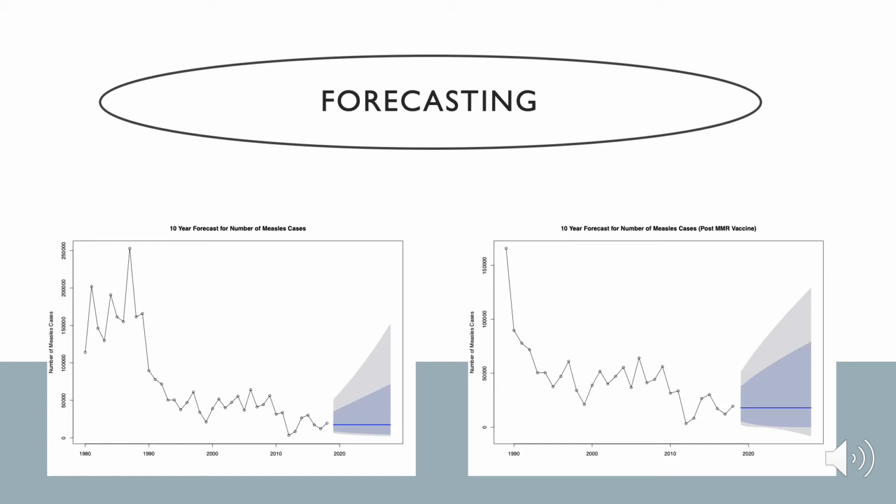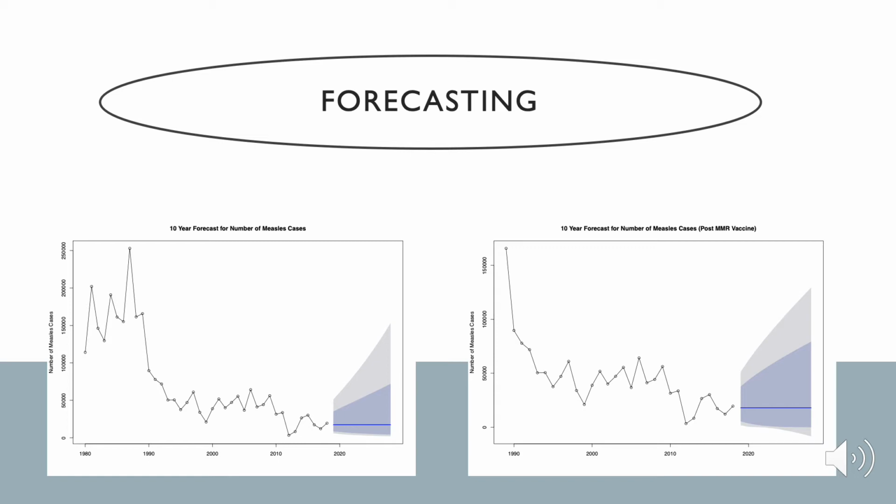On the left is the forecast plot of the original data. The blue line is a constant value of 17,702, which is a deviation of 1,772 from the last point recorded in 2018. The blue area of the forecast represents the 80% confidence interval, and the grey area represents the 95% confidence interval. Without any huge eradications, the ARIMA 011 model says that the cases of measles will continue to be detrimental if no action is taken.